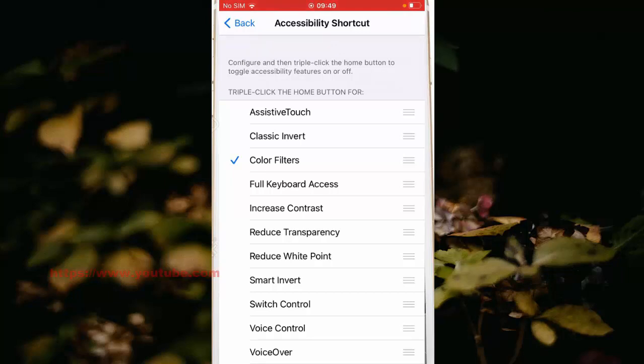You will see that your phone will display what's on the screen in grayscale. While to disable color filter to bring your screen color back to the default, press the home button 3 times again.